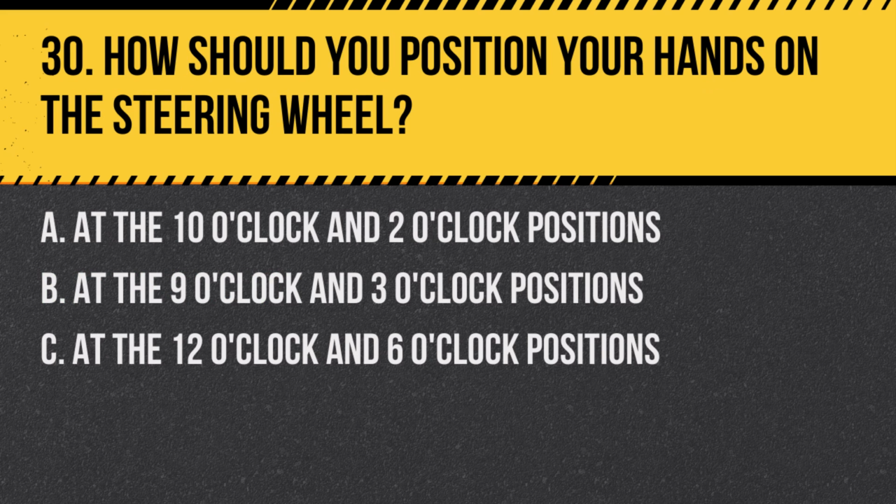Question 30. How should you position your hands on the steering wheel? A. At the 10 o'clock and 2 o'clock positions. B. At the 9 o'clock and 3 o'clock positions. C. At the 12 o'clock and 6 o'clock positions. Answer: B. At the 9 o'clock and 3 o'clock positions. This position is recommended for maintaining optimal control over the vehicle.